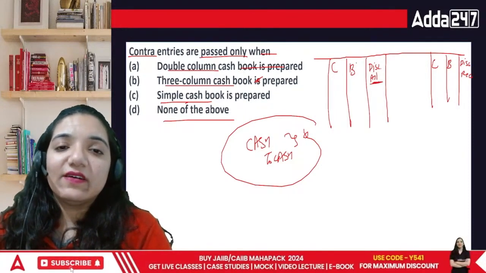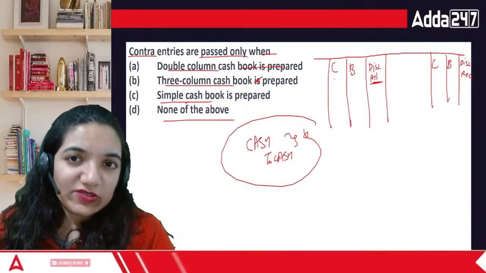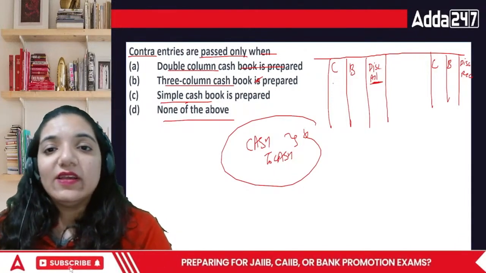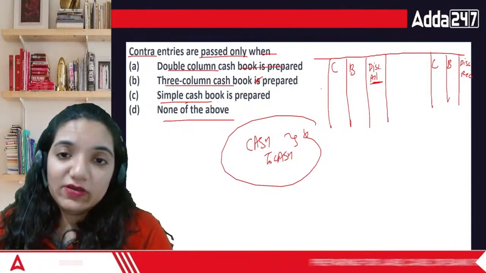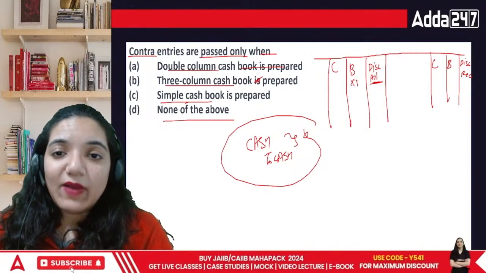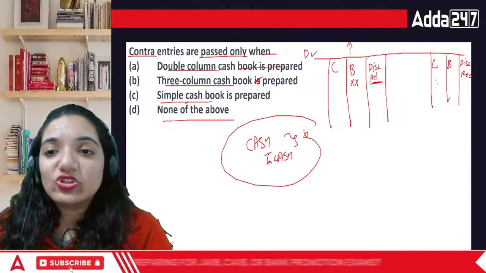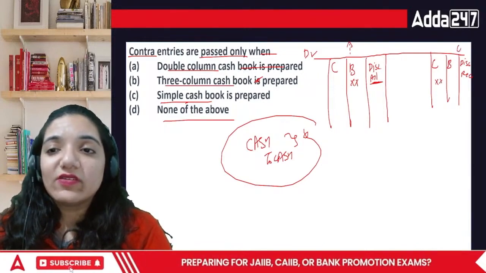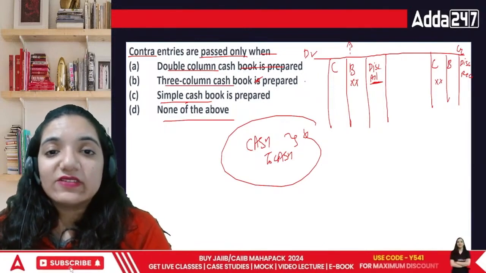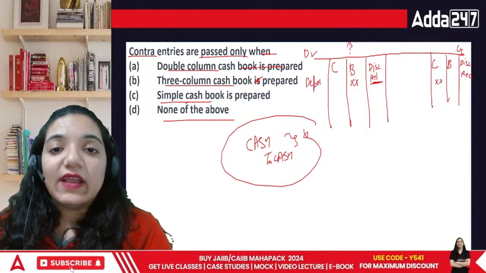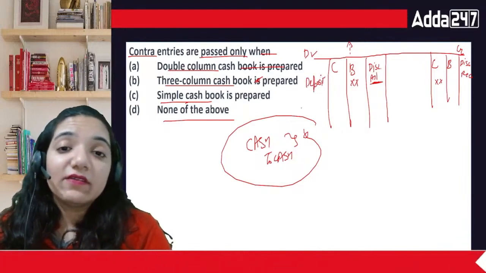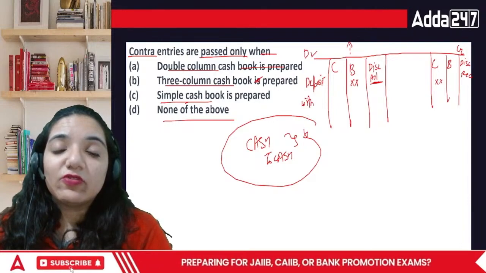So in this case, if I deposit money and if I withdraw money, in that case, if I deposit money into the bank, technically bank column is going to increase on the debit side, but cash column is going to decrease on the credit side. And this is for deposit. And if I withdraw money from bank, for the withdrawal, what do we have?